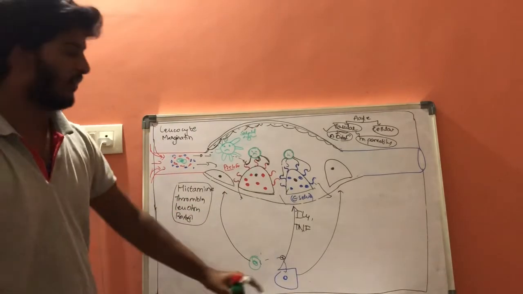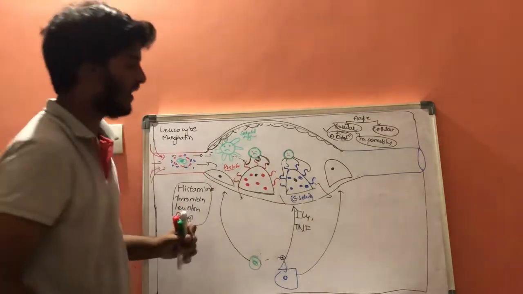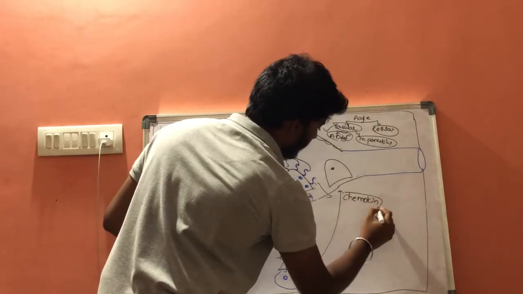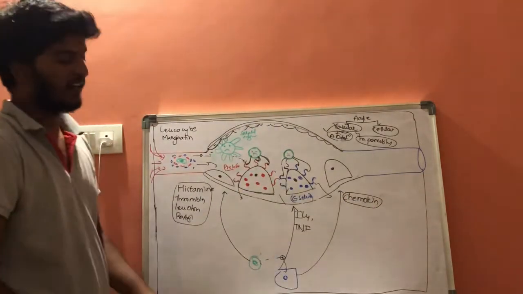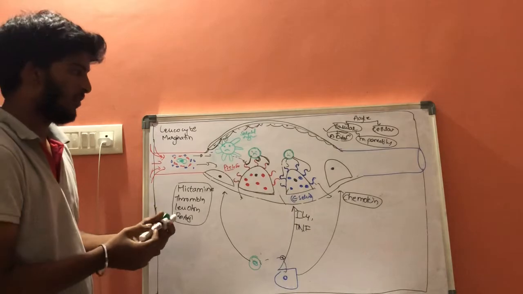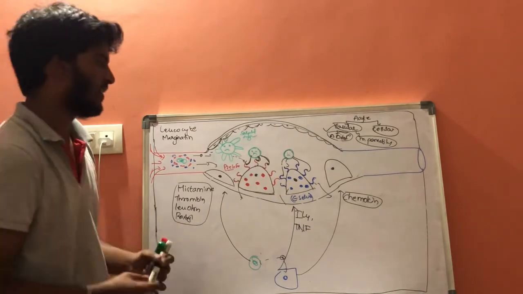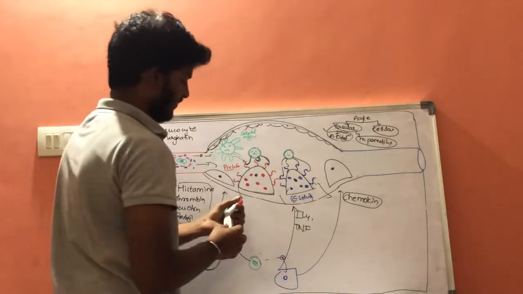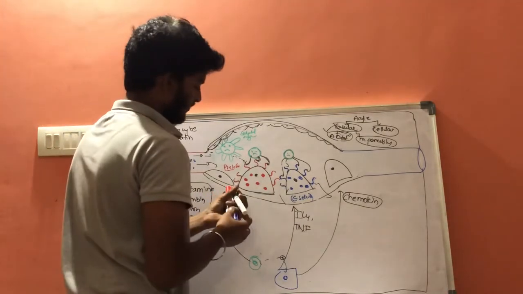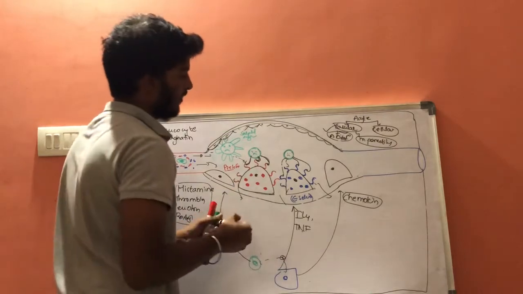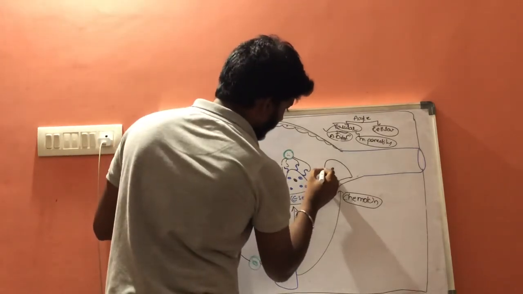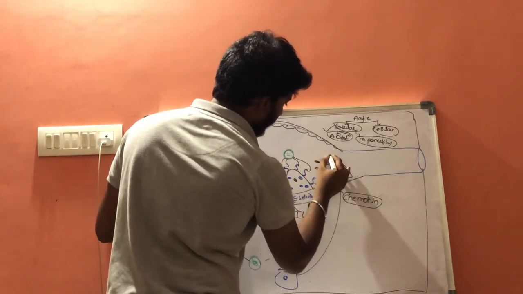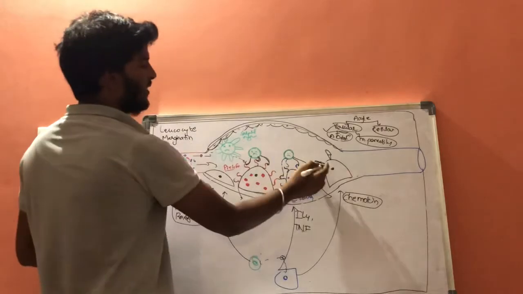The best example of a chemical mediator in cytokines is chemokines. Whenever the chemokines are released, they have special receptors on endothelial cells. This is a chemokine receptor.